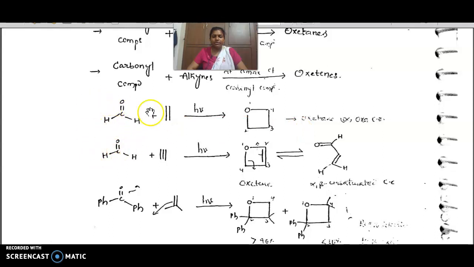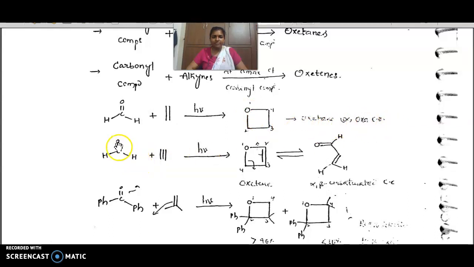Here we have formaldehyde, HCHO, which has a C double bond O, plus a double bond. In the presence of light, cycloaddition occurs simply: if this bond shifts here, this bond will shift to this carbon. Like two olefins undergoing 2 plus 2 cycloaddition, we get cyclobutane. Here one olefin and one C double bond O are involved, that's why we get a 4-membered cyclic ring with oxygen, that is oxetane, as the product.